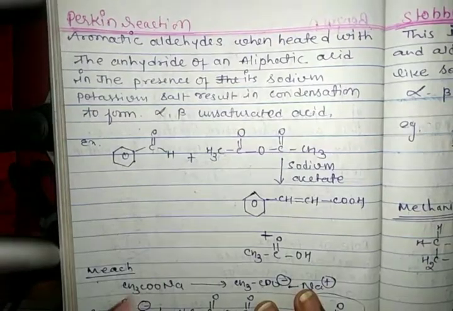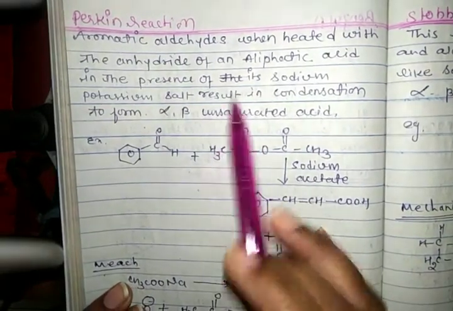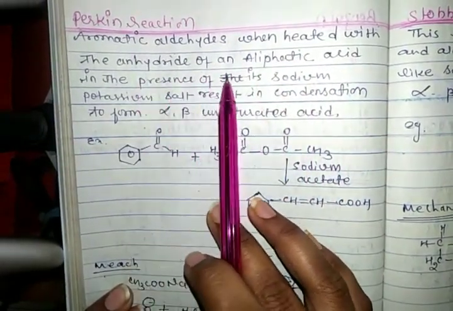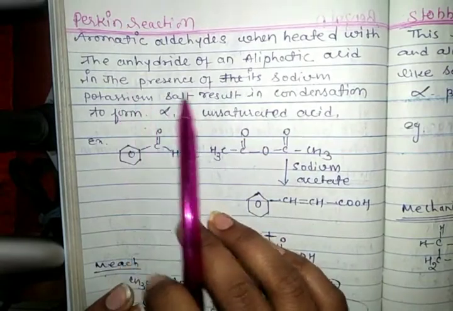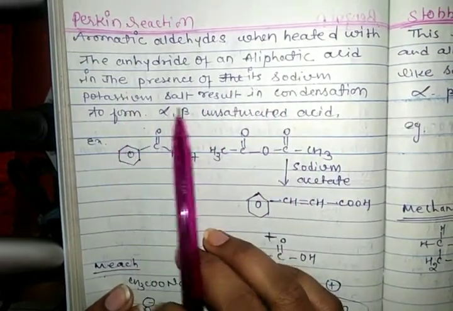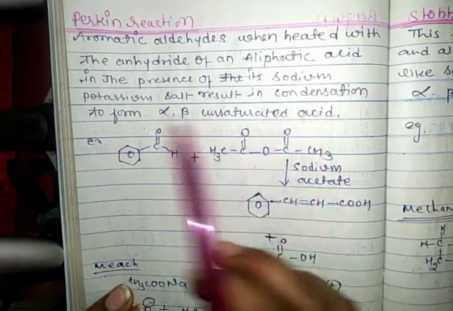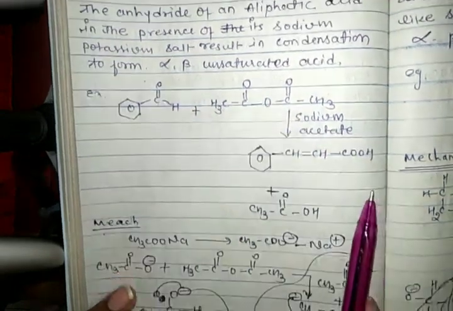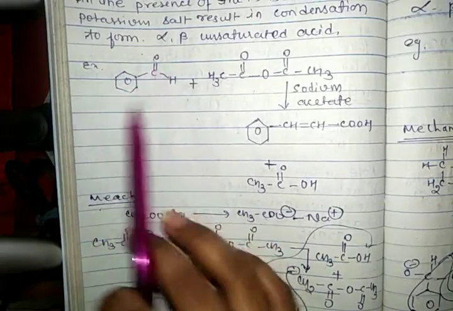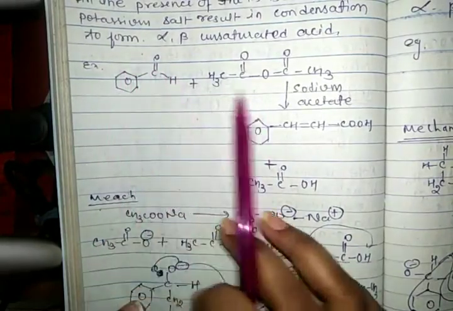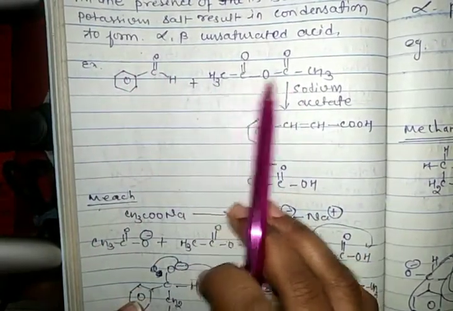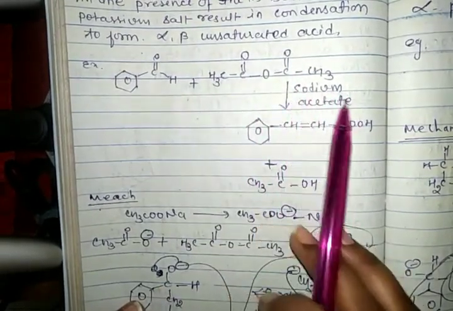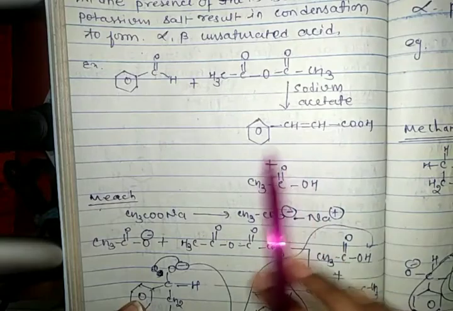After that we see the Perkin reaction. In this, an aromatic aldehyde, when heated with the anhydride of an aliphatic acid in the presence of its sodium or potassium salt, results in condensation to form an alpha beta unsaturated acid. For example, this is the aldehyde group, and this is the anhydride, and on heating in the presence of sodium acetate we get our product.